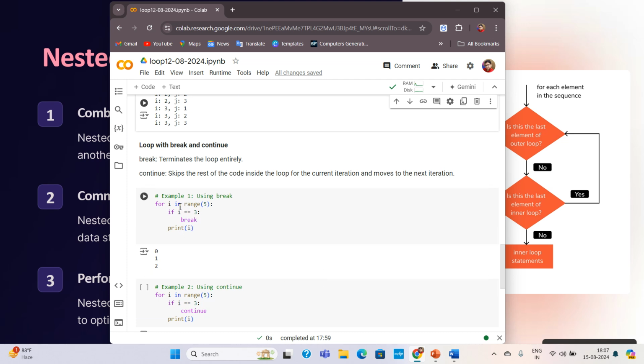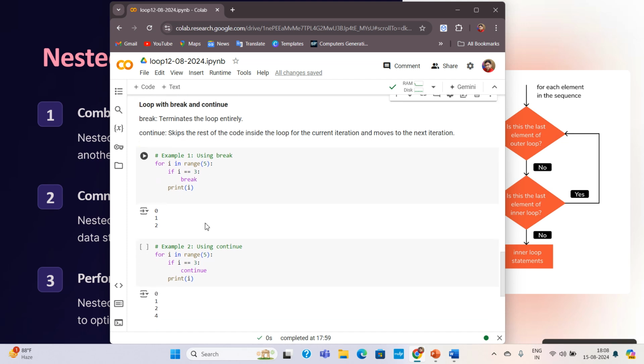Again the value of I will increase and it will become 3. It will come here and check that 3 equal to 3. Yes, it is equal to 3. So it will come inside and get the keyword called break. Once it is getting the keyword called break, it will directly come out of the loop. This is how the break syntax is working.